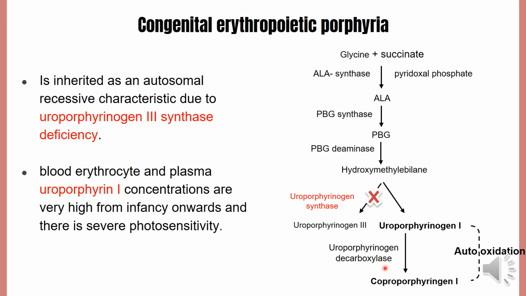And this product will be cytotoxic. These two are cytotoxic. So in blood, erythrocytes, and the plasma, there is an autooxidation of uroporphyrinogen 1, and it will be converted to uroporphyrin 1. In erythrocytes, this is very high. There will be a very high concentration of this product, and this starts from infancy onwards, and there is severe photosensitivity. Those patients will suffer from severe photosensitivity.